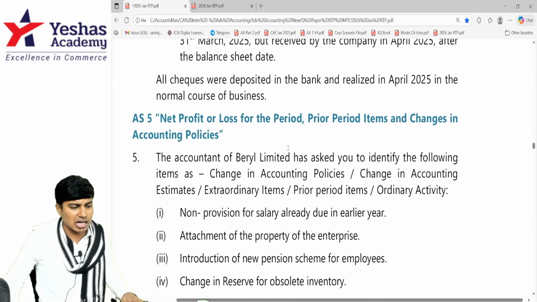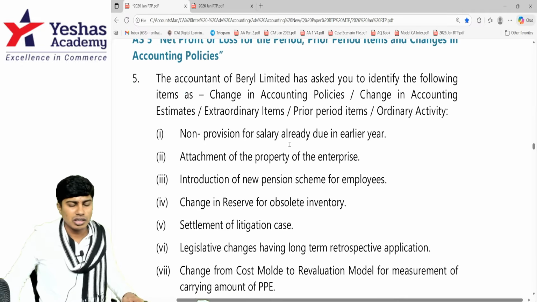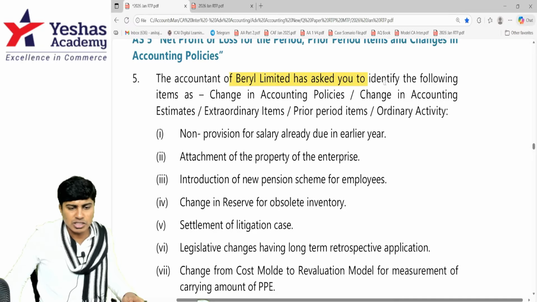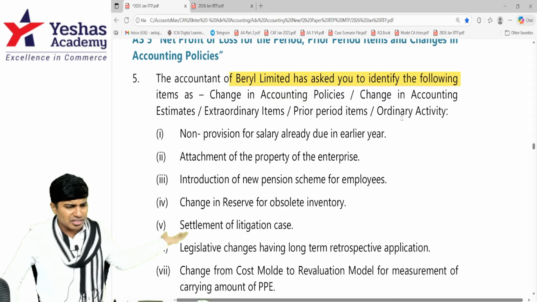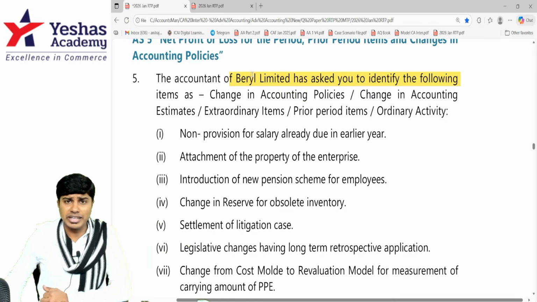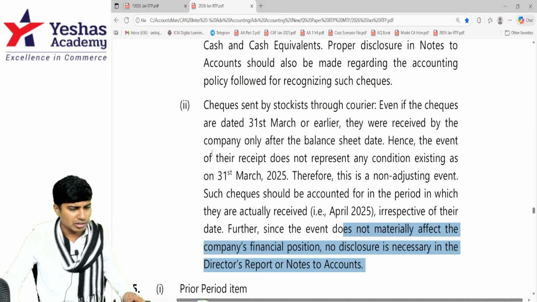Next up, we will see Accounting Standard 5 question, question number 5. The accountant of Beryl Limited has asked you to identify the following. They have given a list of items. They want you to tell if it is change in accounting policy, change in accounting estimate, extraordinary item, prior period item, or ordinary item. Let's begin.